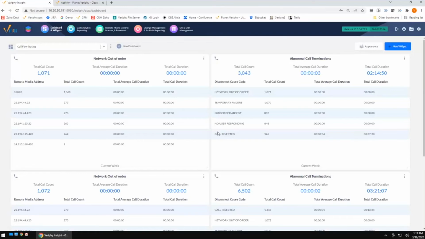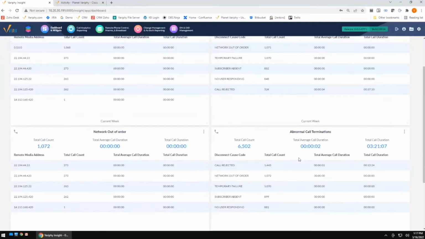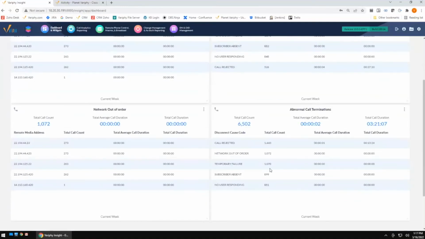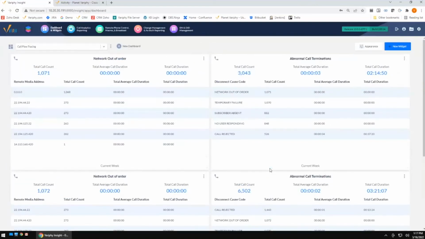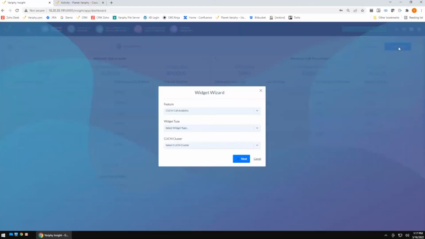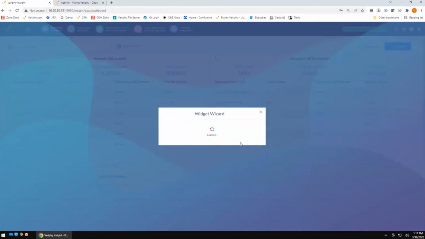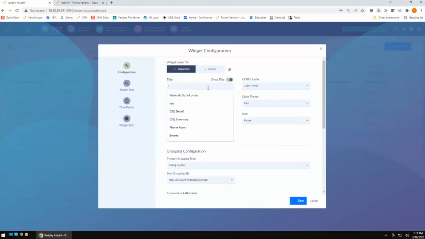Another great use for the sequencing and unsequencing option is when you're looking at errors. A lot of what we've looked at so far are termination codes. Termination codes are why calls are ending, and that doesn't necessarily indicate a potential error. So I'm going to create another widget here, and we're going to focus in on the cube data, and we'll do another grouping widget here. I'm going to go ahead and pick internal error codes, so I'll just call this internal error.